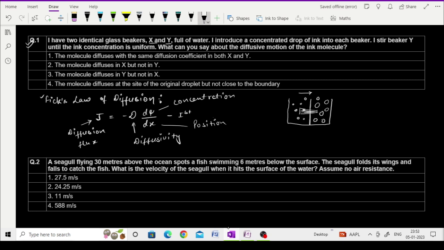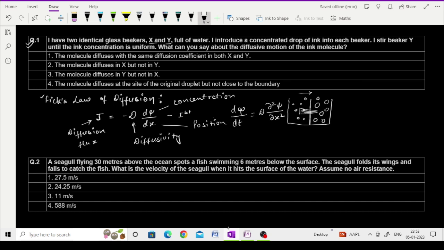And the second law says that the change in concentration with respect to time, dpsi by dt, is equal to D, the diffusivity, into del square psi upon del x square.